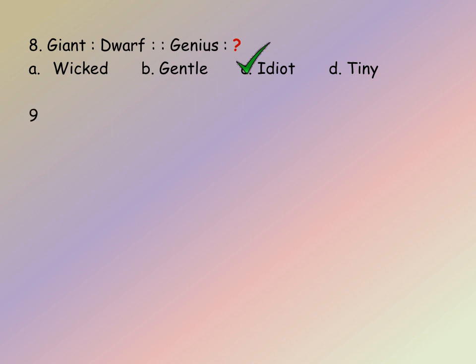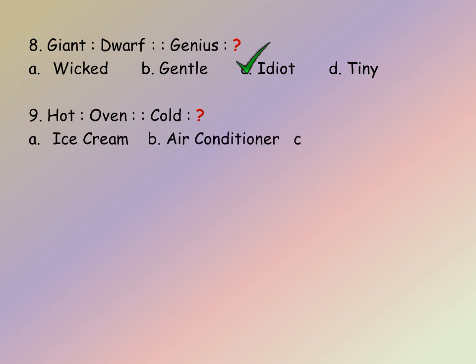Let us see the next question. Hot, oven, cold, we have to find. So second is the place where first is done. The options given are A, ice cream, B, air conditioner, C, snow, and D, refrigerator. So oven is a place where things are made hot, and in the same way, in order to cool, we need a refrigerator. So the answer is refrigerator.